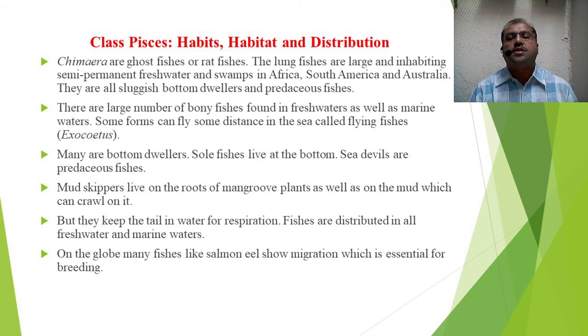The lungfishes are large, inhabiting semi-permanent freshwater or swamps in Africa, South America, and Australia. They are all sluggish, bottom dweller, and predaceous fishes. There are a large number of bony fishes found in freshwater as well as marine water. Some forms can fly some distance in the sea and are called flying fishes. An example is Exocoetus.